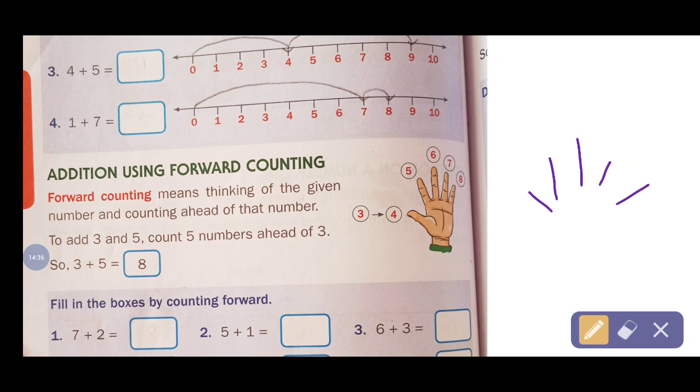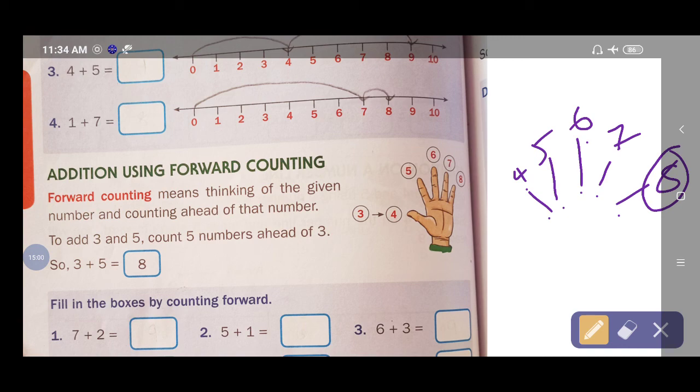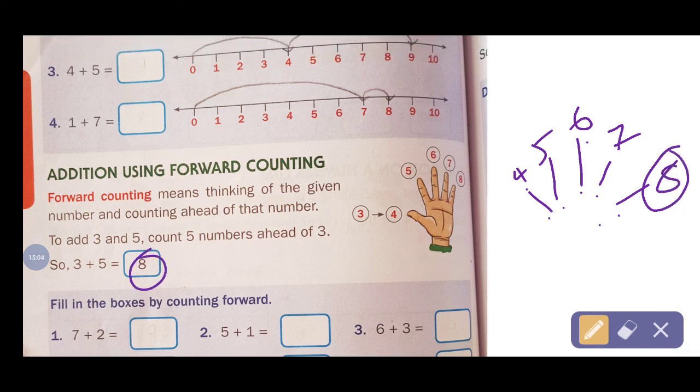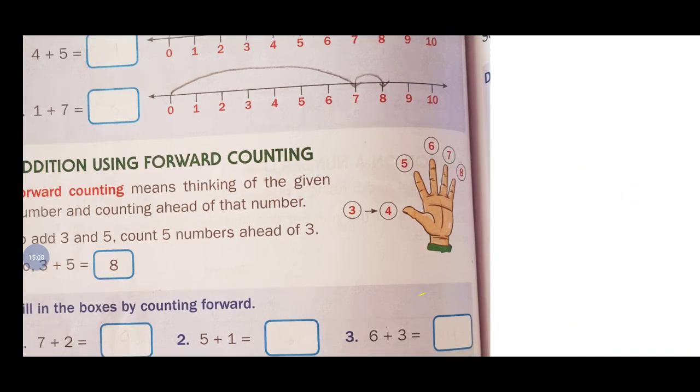You can count that. 3 after, which number will come? 4, 5, 6, 7, 8. 5 fingers are there, 3 after: 4, 5, 6, 7, 8. So what is the answer? 8 is the answer for that. They have written it already. Now, by using your fingers, we can do it perfectly.